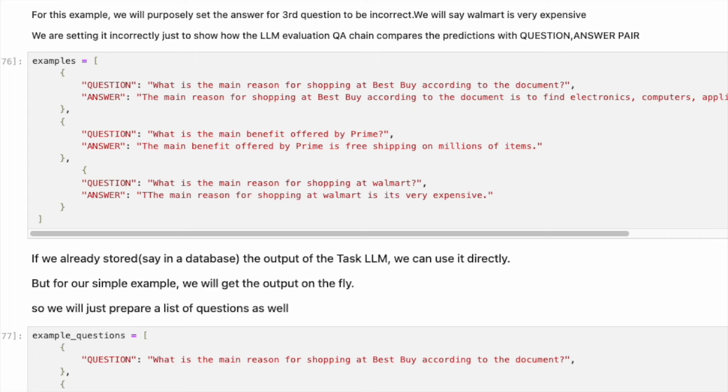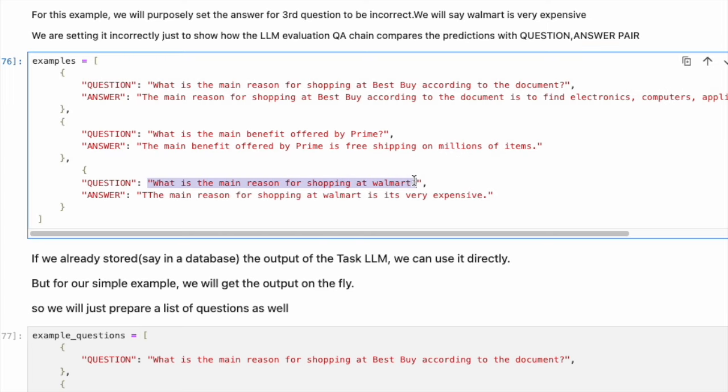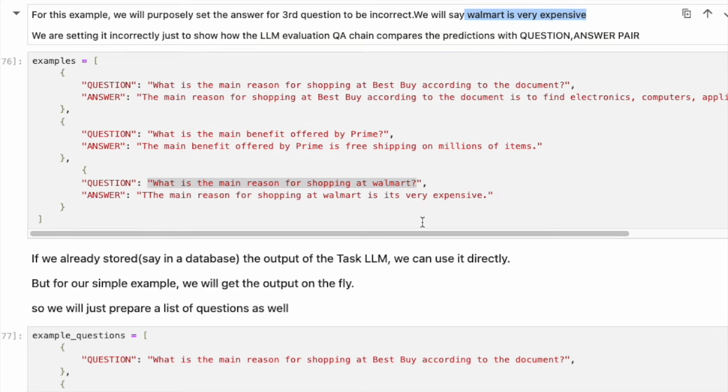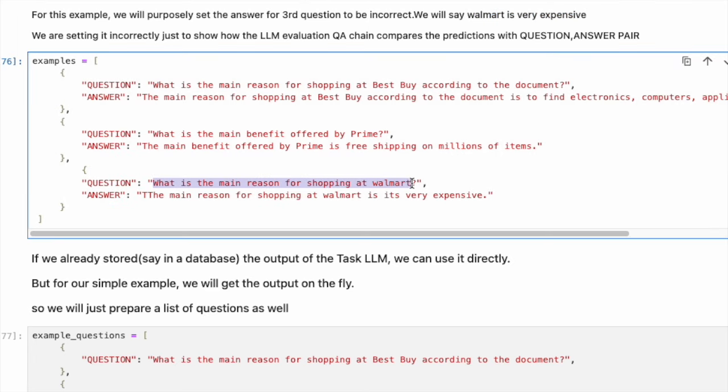All right, in step 1, we prepare a question and answer pair. For this example, we will purposely set the answer for the third question to be incorrect. We will say Walmart is very expensive. We are setting it incorrectly just to show how the LLM evaluation QA chain compares the predictions with the question-answer pair. For the question, what is the main reason for shopping at Walmart? We are setting the answer as, the main reason for shopping at Walmart is it's very expensive.